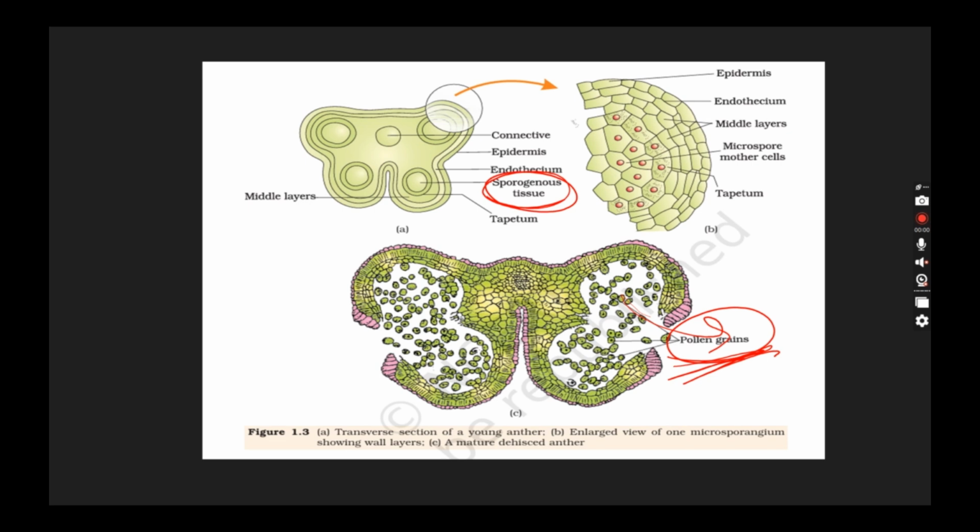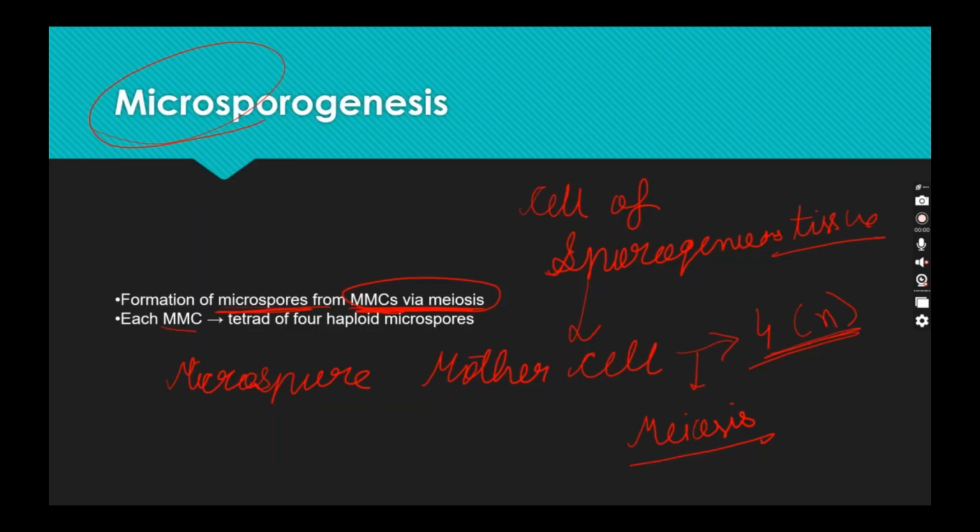Now let's revise. Outermost epidermis, followed by endothecium, next middle layer, and then the tapetum. Protection is done by these first three layers, and the role of tapetum is to provide the nourishment. Cool. Now, how does microsporogenesis happen? Microsporogenesis is the formation of microspore from microspore mother cells.